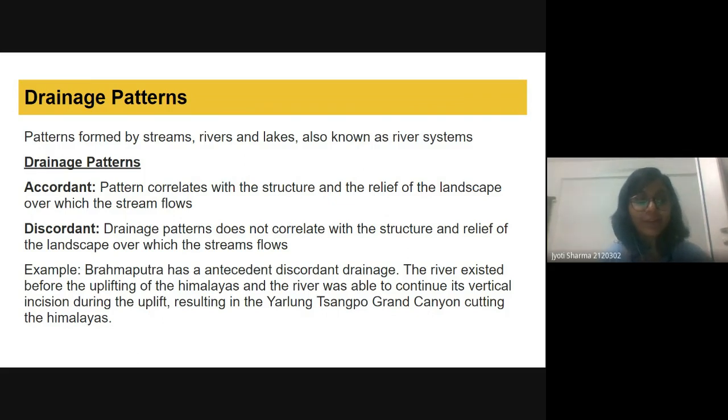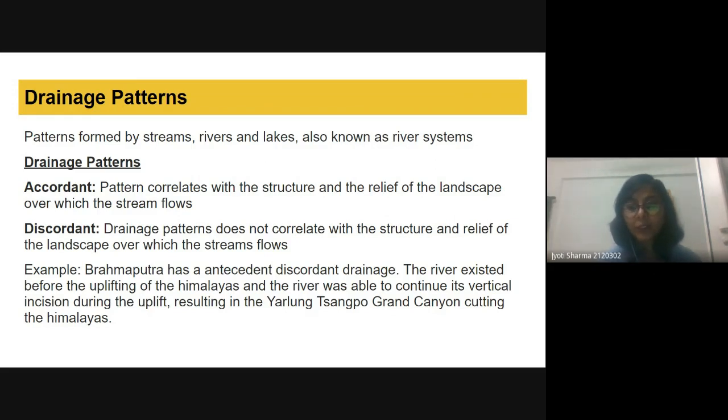Let's have the example of discordant. The Brahmaputra has the antecedent discordant drainage because we know that this river was formed before the Himalayan region uplifted. The river existed before the uplifting of the Himalayas, and it was able to continue its vertical incision during the uplift.